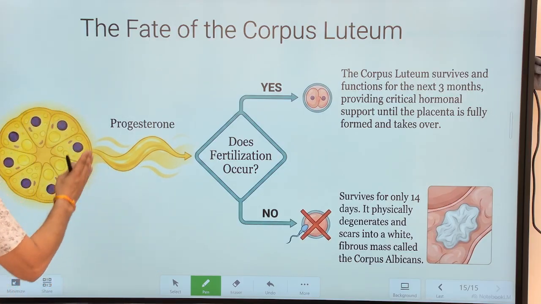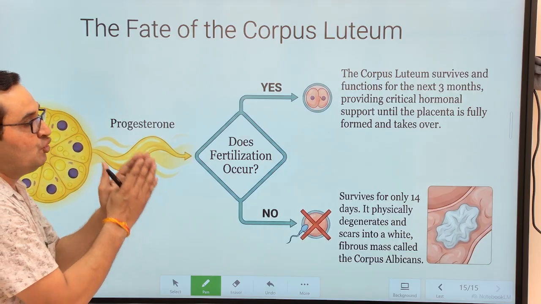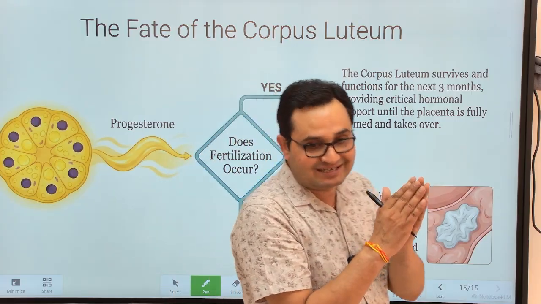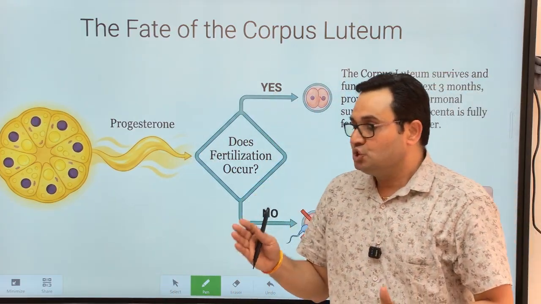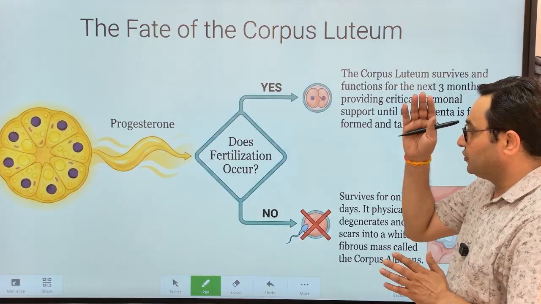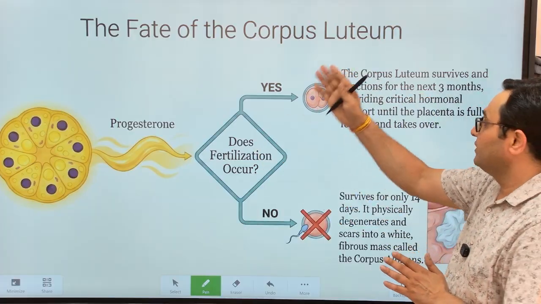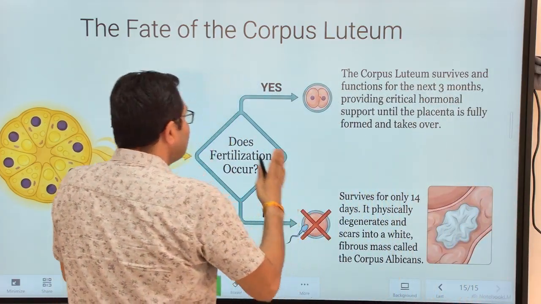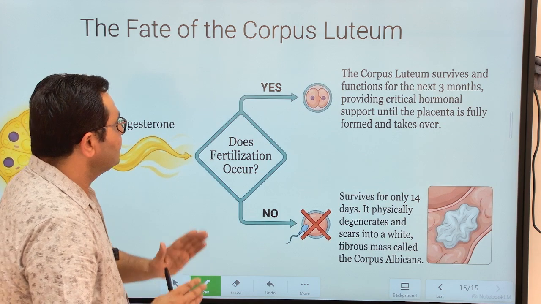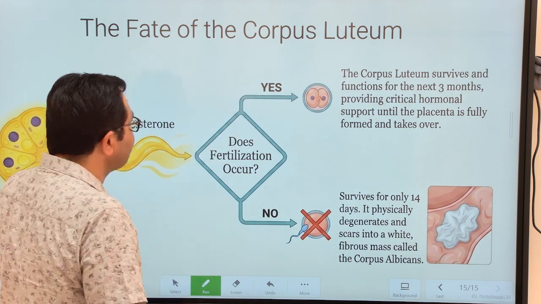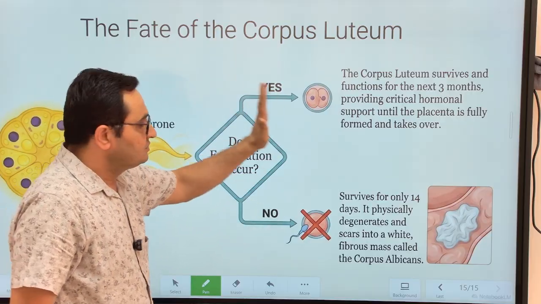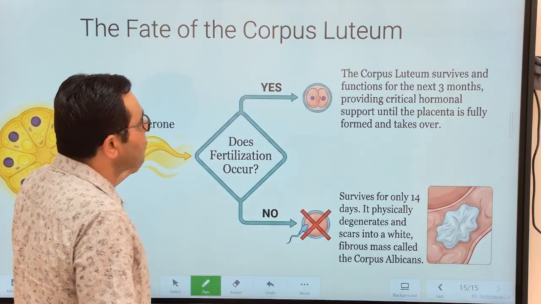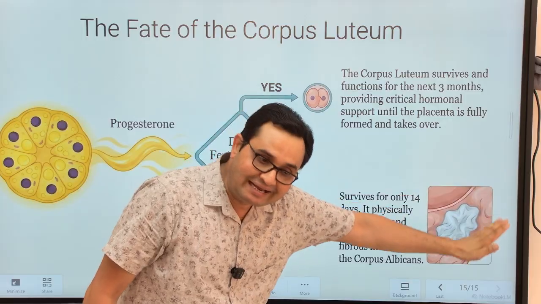What will be the fate of this corpus luteum? Will the corpus luteum sustain or will it degenerate? So my dear friends, the future of this corpus luteum mainly depends upon the event of fertilization. If fertilization happens, then this corpus luteum is maintained till the ninth month. Now the corpus luteum is known as the corpus luteum of pregnancy.